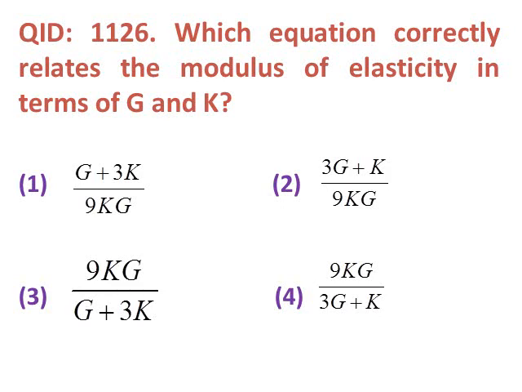Next question. Which equation correctly relates the modulus of elasticity in terms of G and K? Options are first G plus 3K upon 9KG, second 3G plus K upon 9KG, third 9KG upon G plus 3K, fourth option 9KG upon 3G plus K. The correct answer is 9KG upon G plus 3K.